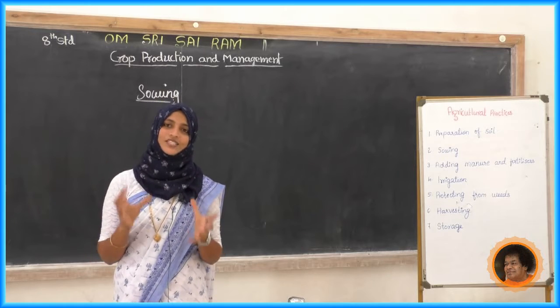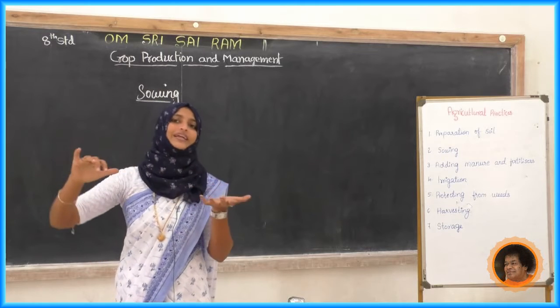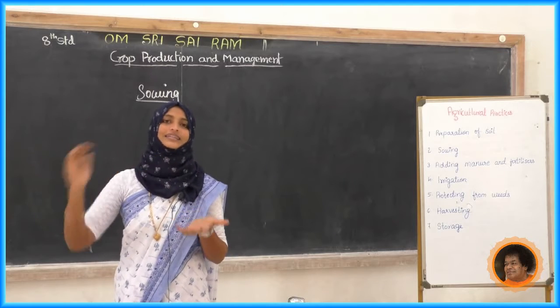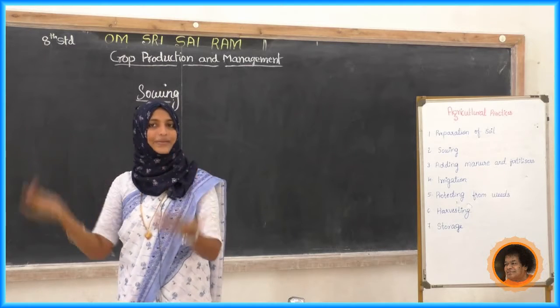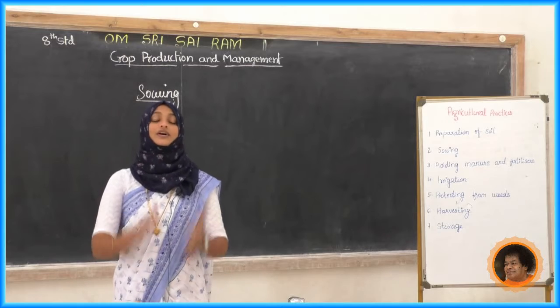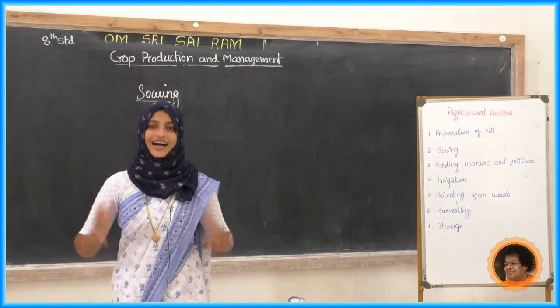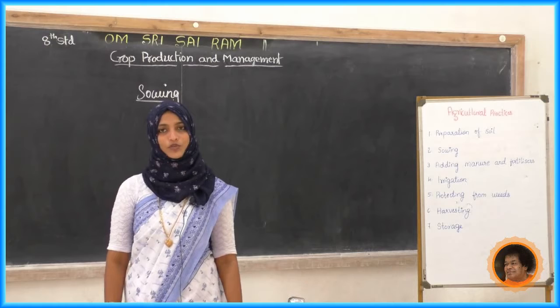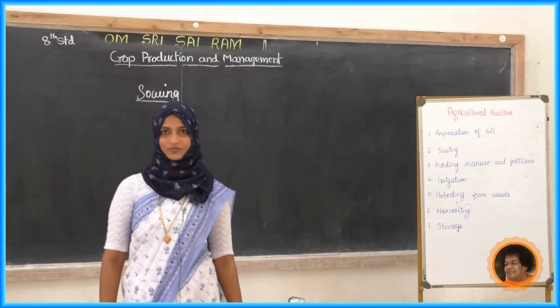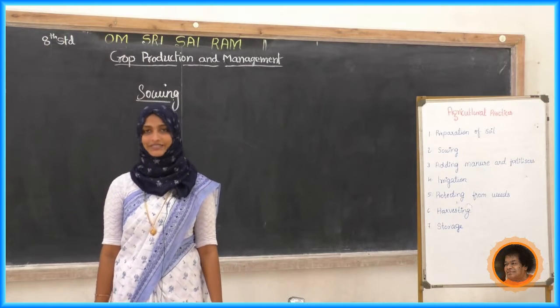So easily, in this method, they can separate high quality seed from damaged seed, and the seed that sinks is what they are going to select for sowing. So you have to do that same activity.